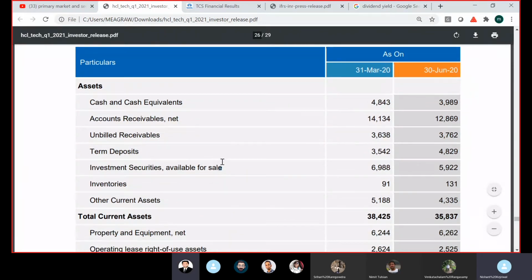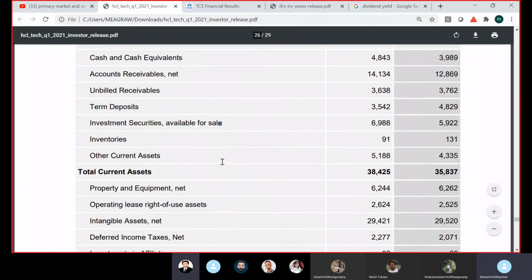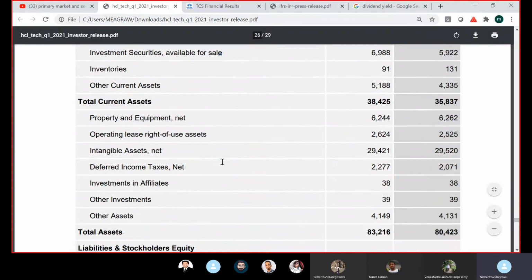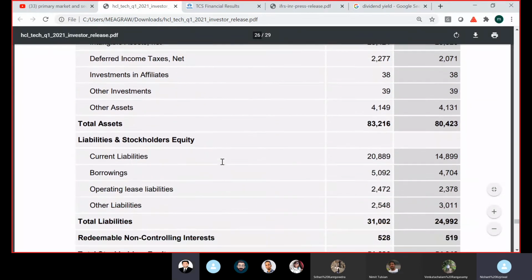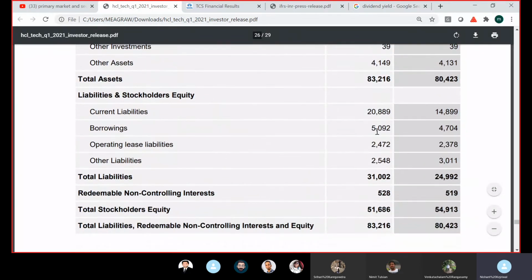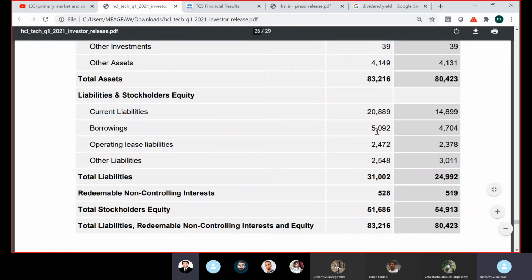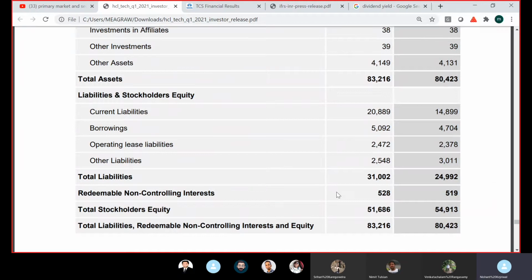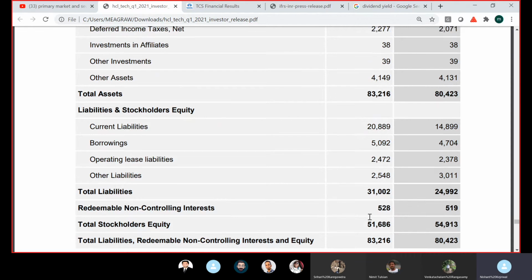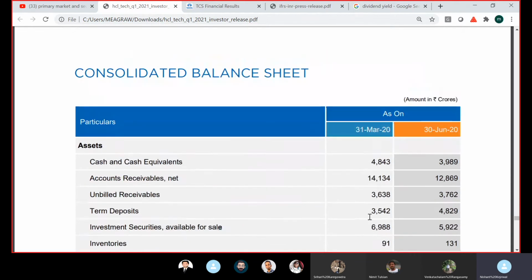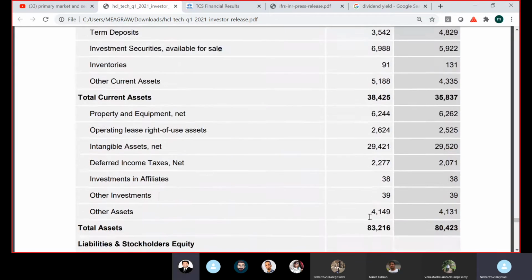So I will try to highlight here. This is HCL's balance sheet. If you see, HCL has also a small amount of borrowing compared to the others, which is really strange when I looked at it. But let's focus only on the equity part. So for HCL, the total equity is 51,686. This is in crores.